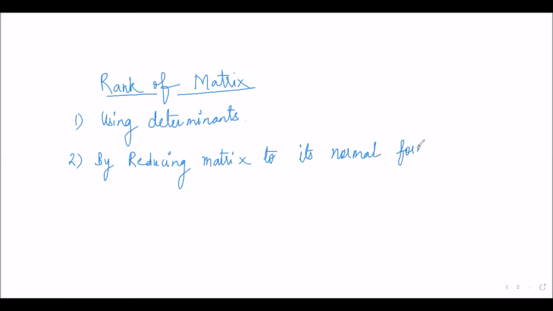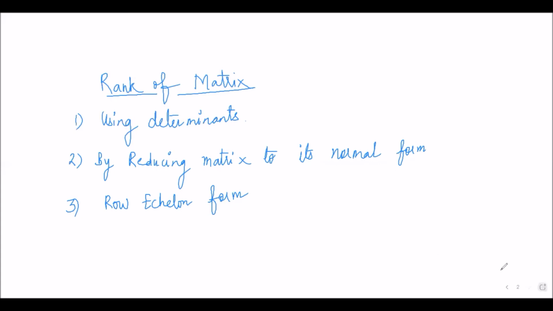And the third one, we can find out the rank of a matrix with the help of its row echelon form. In row echelon form, if we have reduced any matrix to row echelon form, then the number of non-zero rows present in row echelon form gives the rank of the matrix.